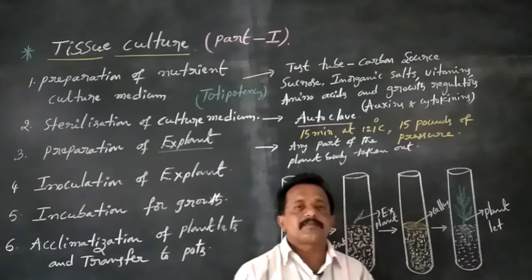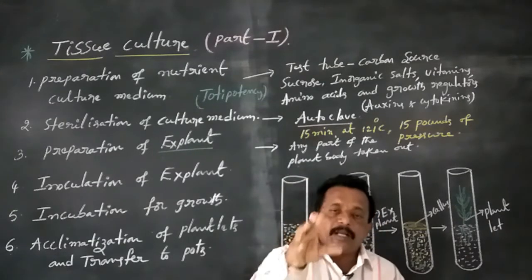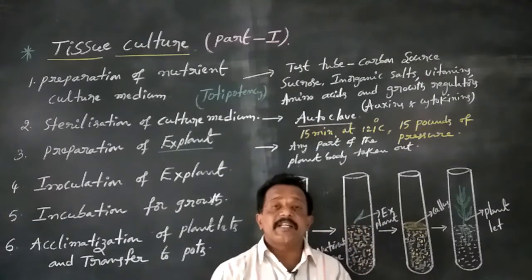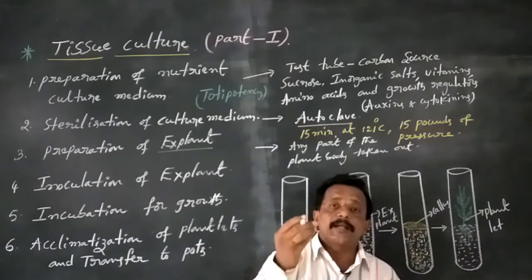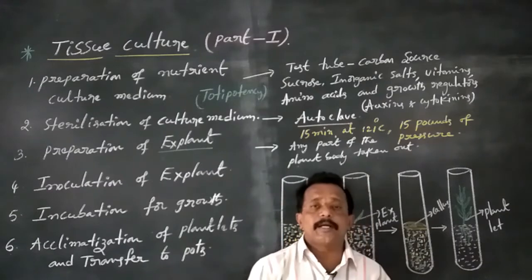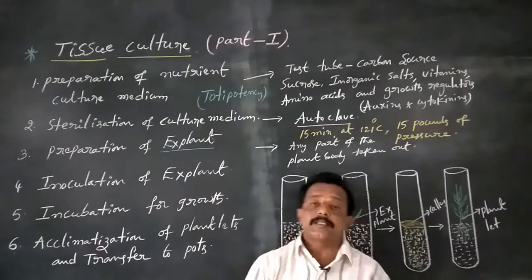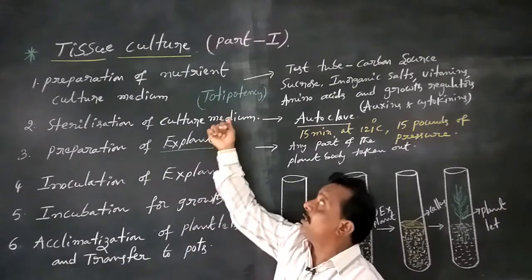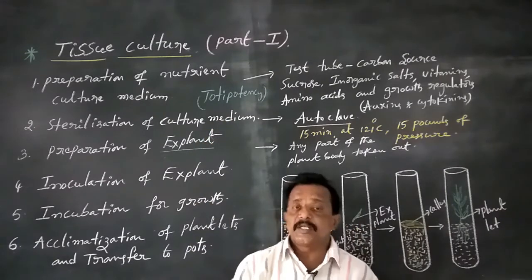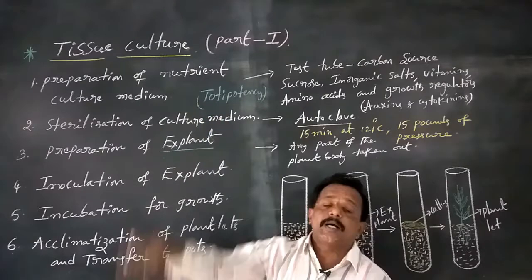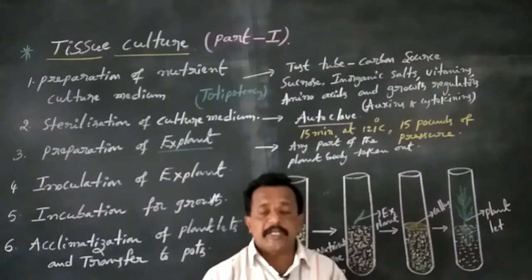Totipotency means any part of the plant can be regenerated. Any part of the plant body will be generated again. That is called totipotency. So tissue culture always depends upon totipotency.